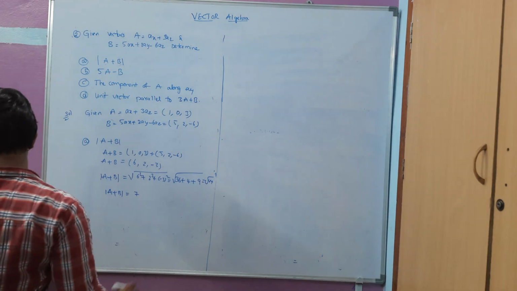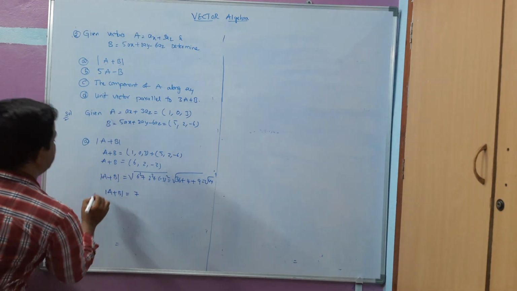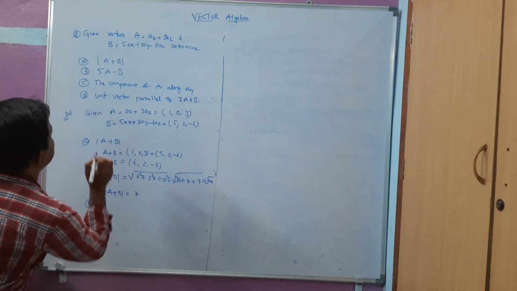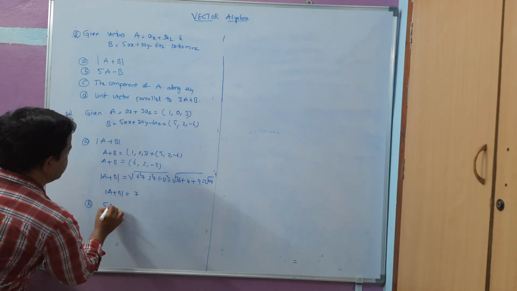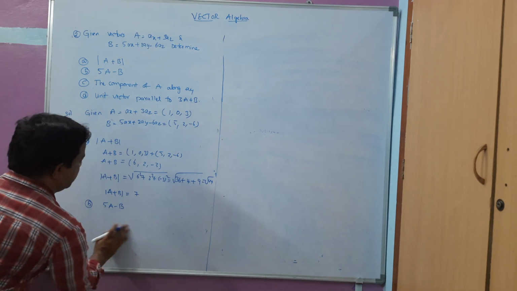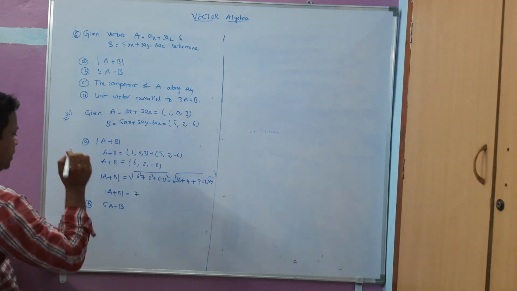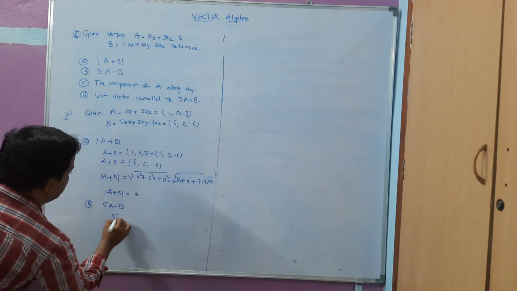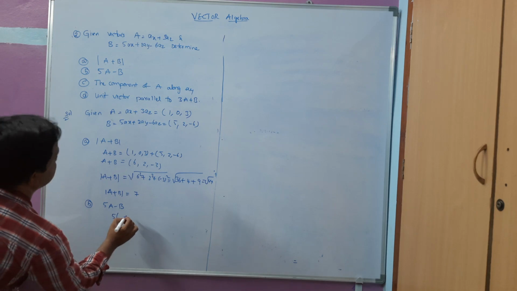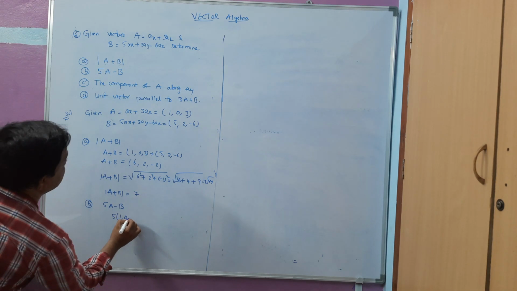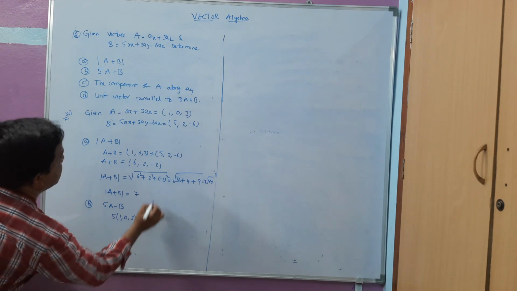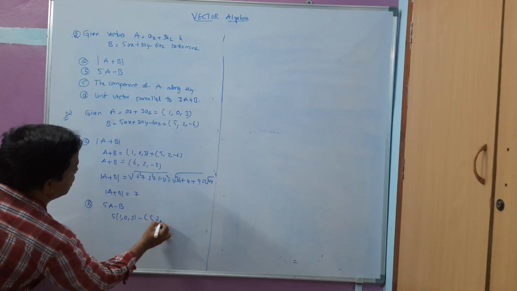Now question B, it's very simple, 5A minus B. I have to multiply each element with 5 here: 1 comma 0 comma 3, minus B, 5 comma 2 comma minus 6.